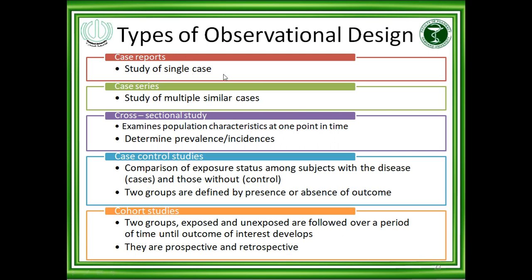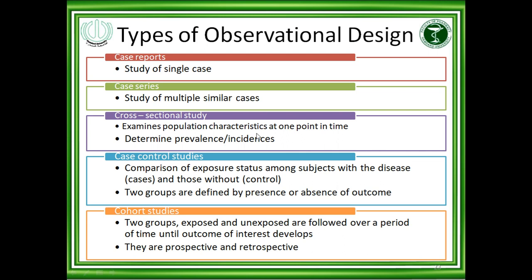Here we have just a single case of diabetes. This case was difficult and I managed it, so I want to publish it as a case report.